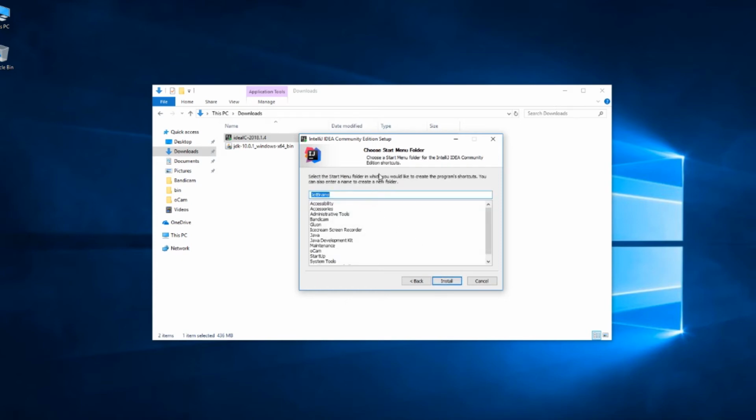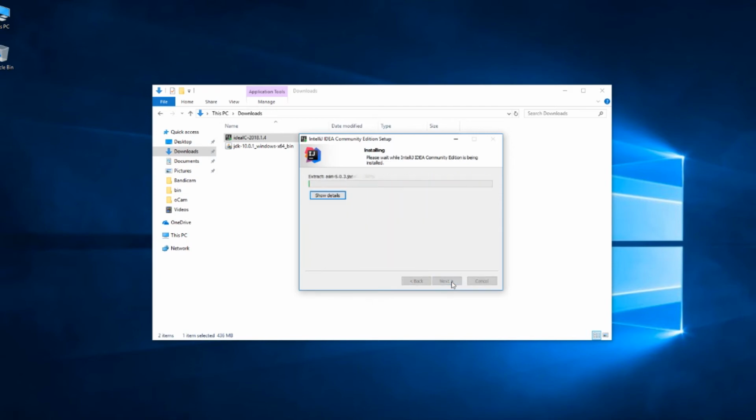And here the Start menu folder. JetBrains is pretty much okay because it has many other IDEs for other programming languages, so just click Install. It might take a while. I'm just gonna go ahead and wait for that.